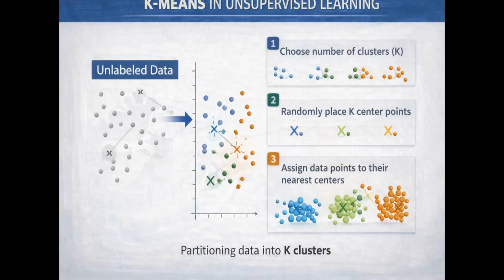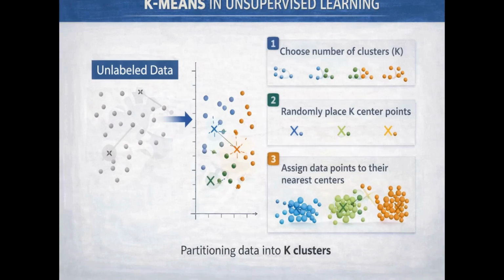Number one, initialization. We start with a set of unlabeled data points. We choose a value for K, which represents the number of distinct groups we want to identify. Number two, defining centers. The algorithm places K initial starting points, known as centroids, randomly among the data. Three, assignment.